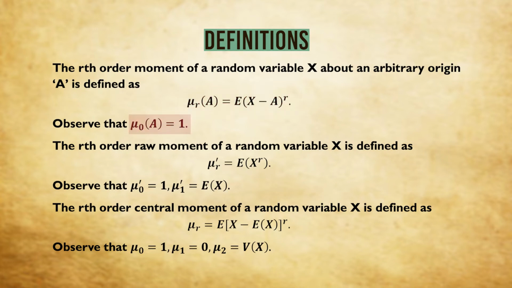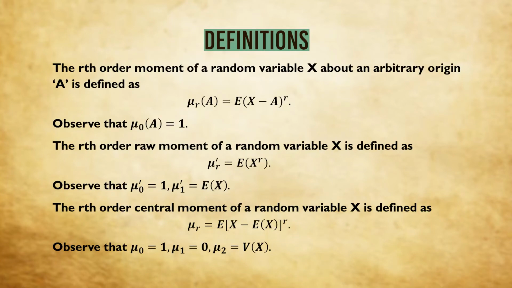What do you mean by mu naught of a? In place of r we have 0. So in the formula it will be the expectation of (x minus a) whole to the power 0. Anything to the power 0 is 1. So the expectation of 1 is 1. Expectation of a constant does not vary. So the value will be 1.